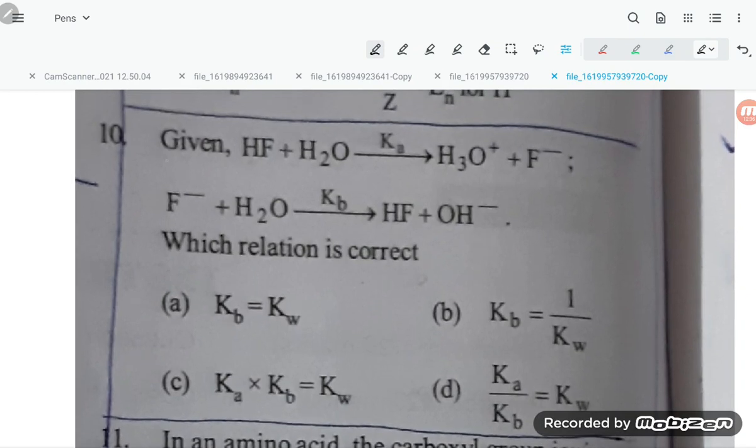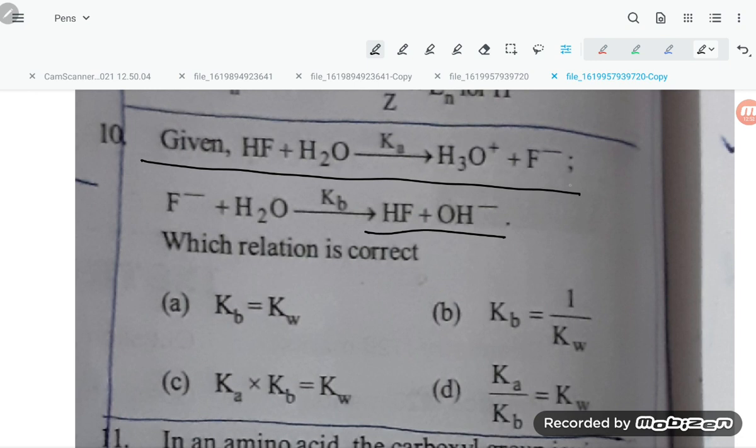Next question, given HF plus H2O gives H3O plus and F minus with Ka, and F minus plus H2O gives HF and OH minus with Kb, which relation is correct?